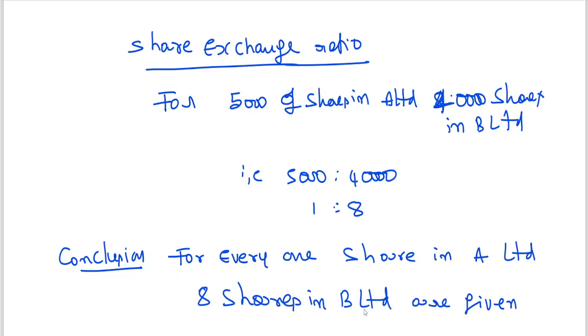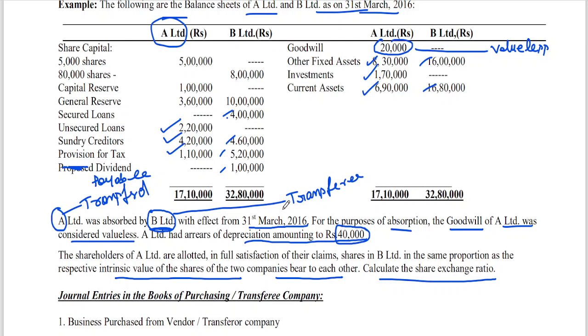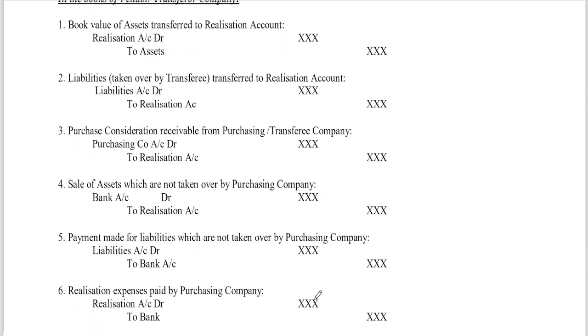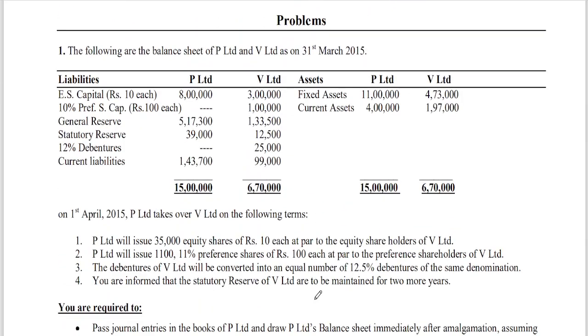Clear? This is how you have to find out intrinsic value. So when a problem comes, you will be able to understand it. Okay, we have completed the problems relating to purchase consideration today, and we'll continue our discussion next, starting the problems which have been mentioned here from page number 65. I think we start working out problems in the next class.